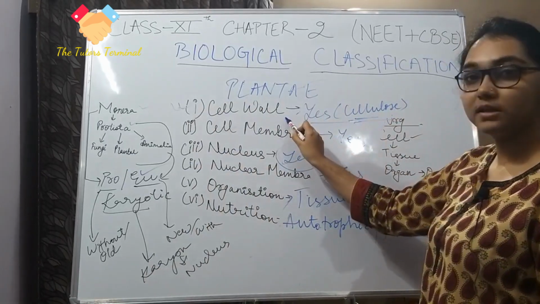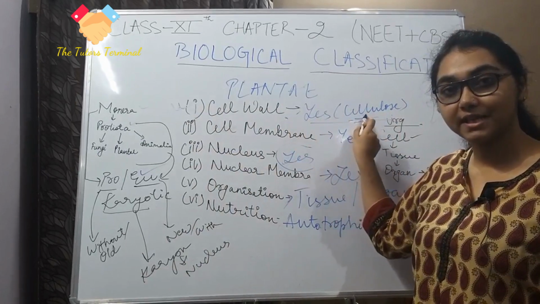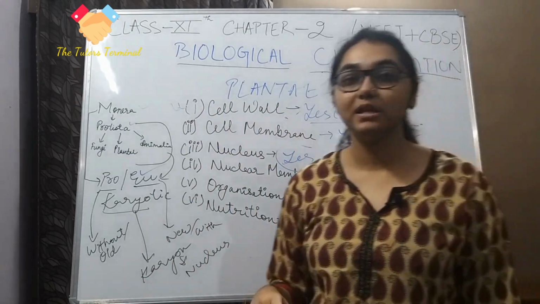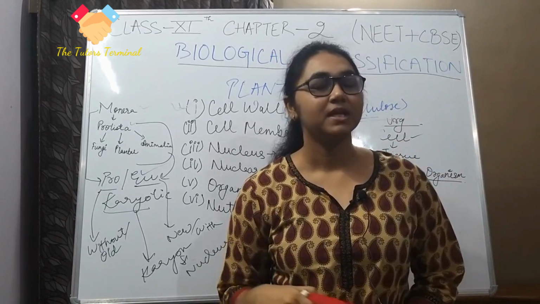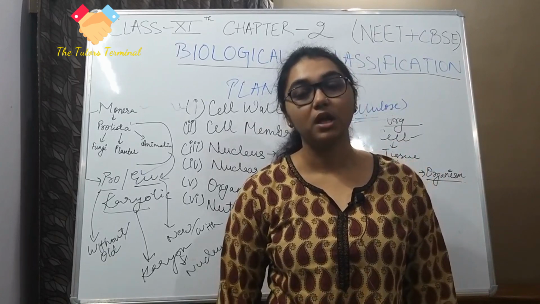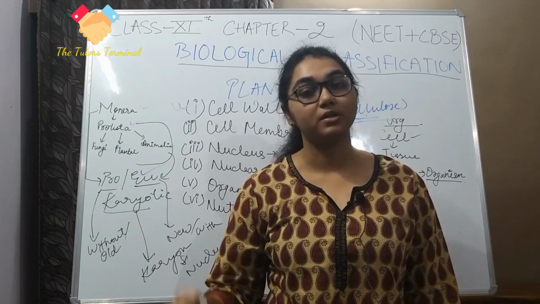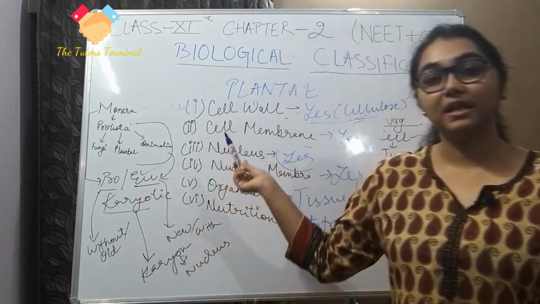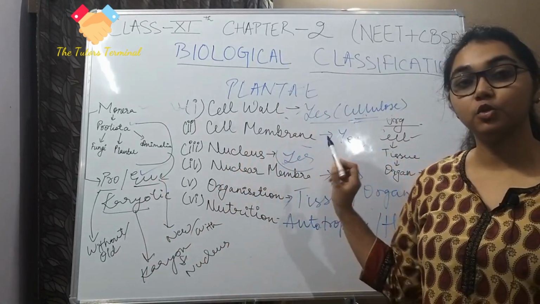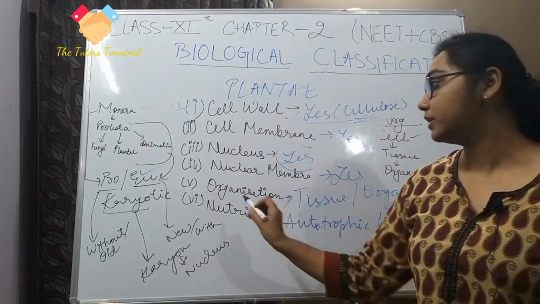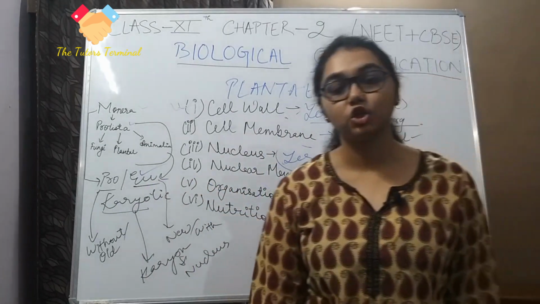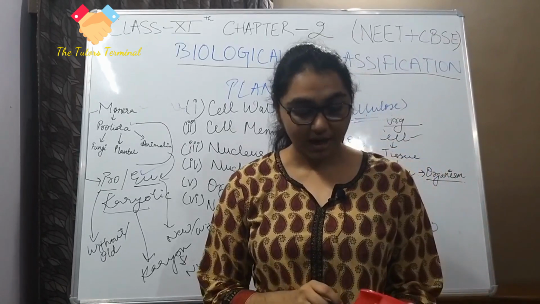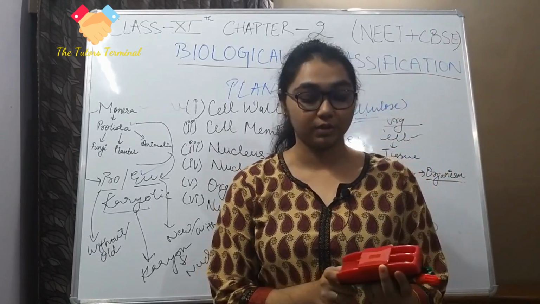There is a presence of a cell wall, and it has cellulose. Again, similarly, the question is asked: why is the cell wall of plants special, and why is it rigid? Because it has cellulose. Then it has a cell membrane. Then a nucleus, so it is a eukaryotic organism. Then it has a nuclear membrane, tissue level of organization, and autotrophic nutrition.